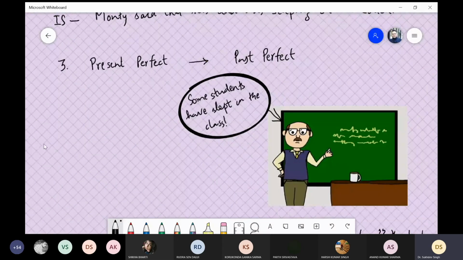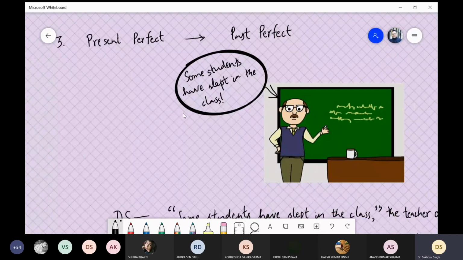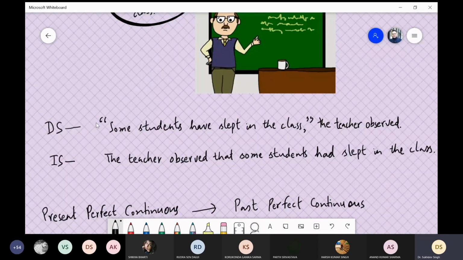This is the next tense. Present perfect changes to past perfect. As simple as that. The teacher says some students have slept in the class. In the sentence, we believe that the teacher has observed it. So we start with the inverted commas and we write the statement what this teacher said. Some students have slept in the class. Then we use a comma, and after that inverted commas, and then finish it with the teacher observed. The teacher observed has been imagined by us if there was just a dialogue here.